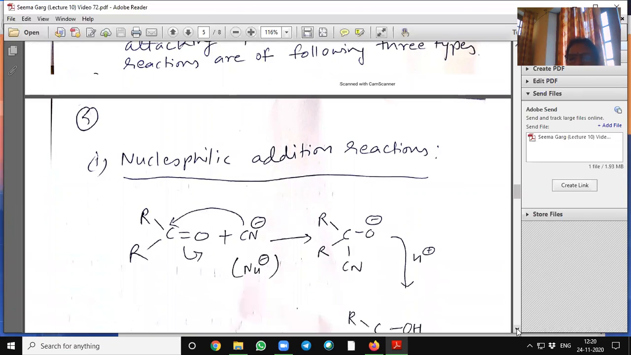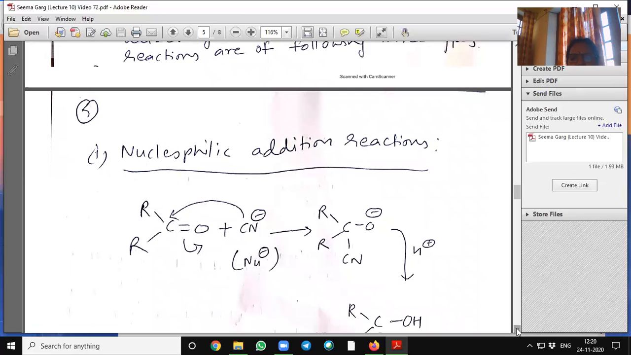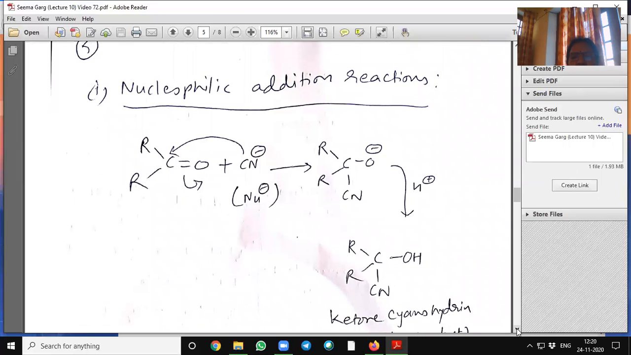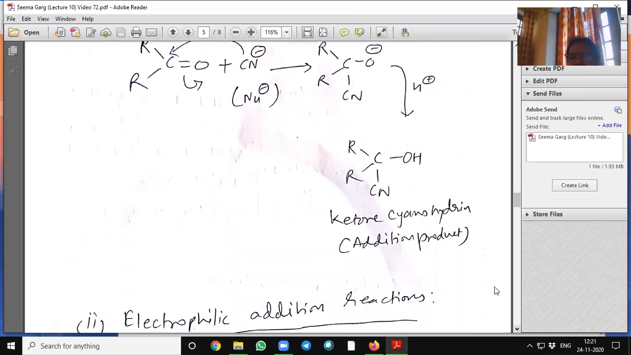Nucleophilic addition reaction. In carbonyl compounds, the carbon is electron deficient, and when it reacts with a nucleophile, the nucleophile is added to this electrophilic, electron deficient part. After the proton addition, it forms ketone cyanohydrin. It is an addition product.